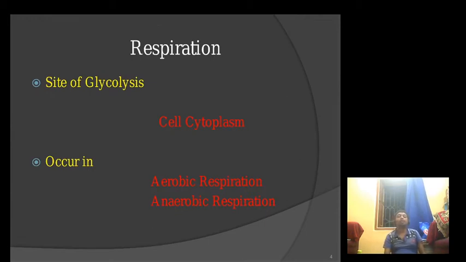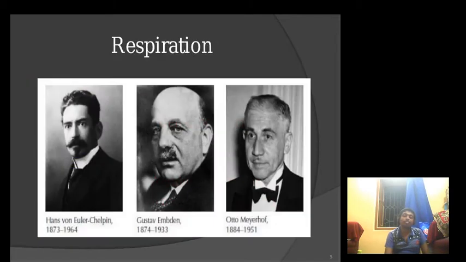Next, this glycolysis process occurs in aerobic respiring organisms as well as anaerobic respiring organisms, and it occurs in the cell cytoplasm in both types of organism. This glycolysis process was worked out by Meyerhof, Embden and Parnas.